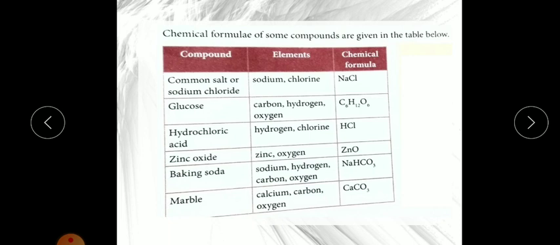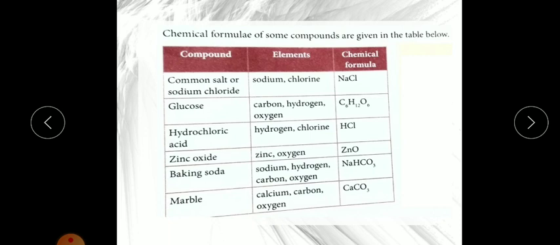So now children, you understood what compounds are. Compounds are also pure substances and they are formed when atoms of 2 or more elements are combined in a fixed ratio, like NaCl, like glucose. Children, try to learn these formulas also, the formula of glucose, the formula of HCl, like this.